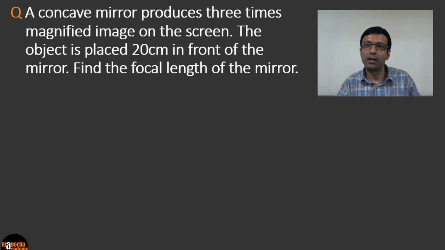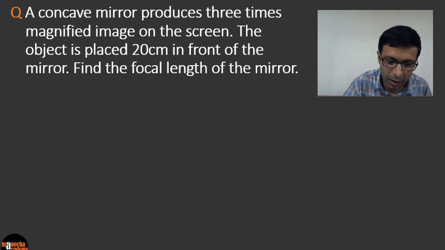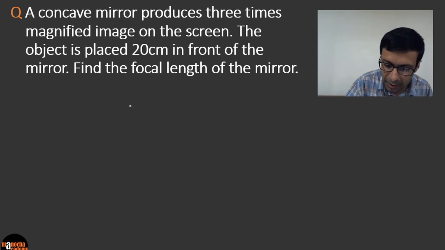A concave mirror produces a 3 times magnified image on the screen, and the object is placed 20 centimeters in front of the mirror. Find the focal length of the mirror. Okay, so how do we do this question? First thing, let's visualize it. Always draw a rough diagram.